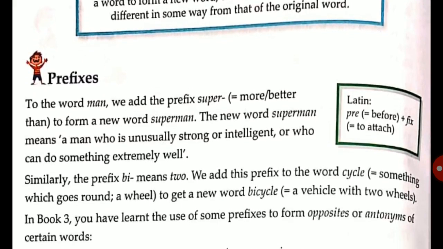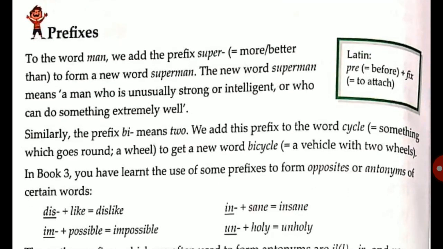Now let's see some more about prefixes. To the word man, we add the prefix super, meaning more or better than, to form a new word, superman. When we add super as a prefix to the word man, the whole meaning changes.